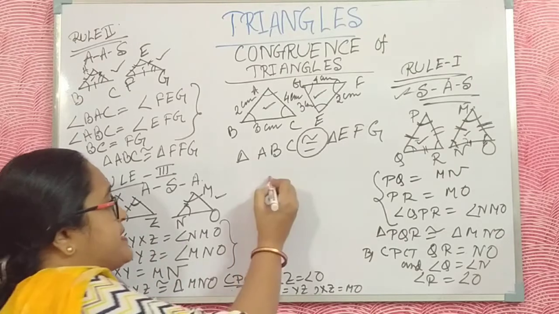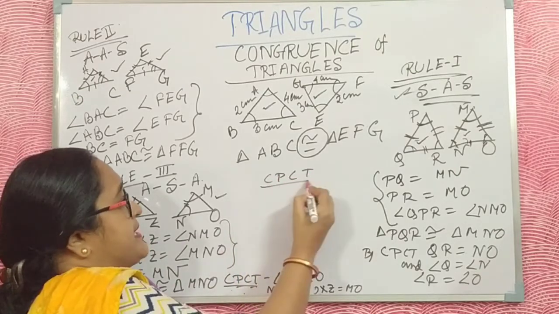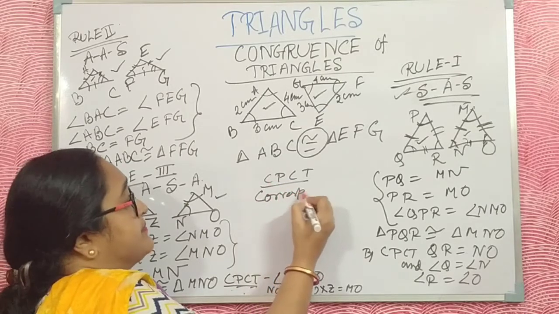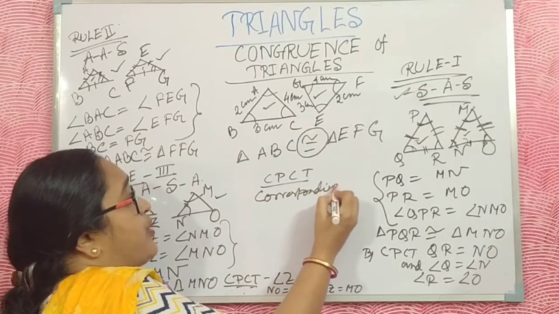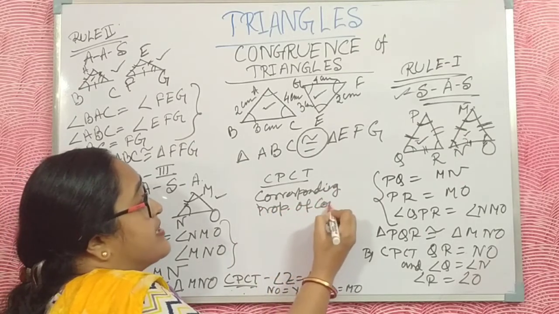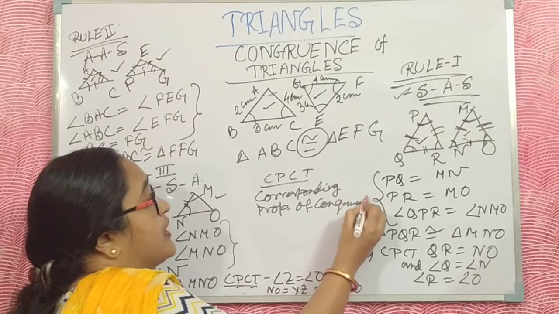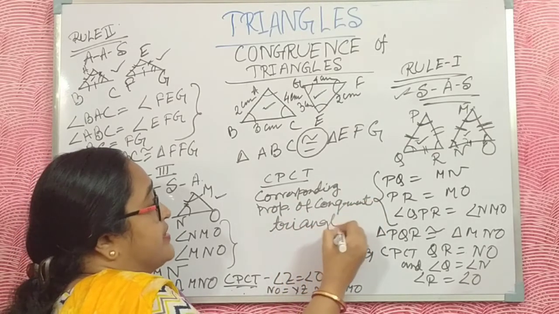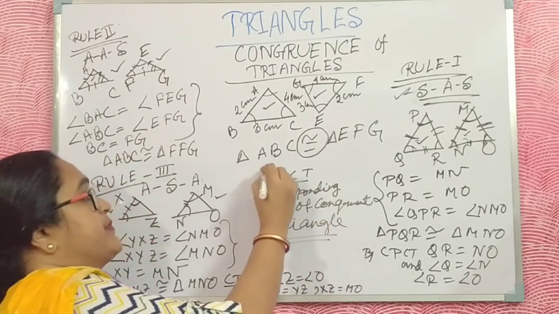What is the meaning of CPCT? This is all the corresponding parts of congruent triangles. This is by CPCT.